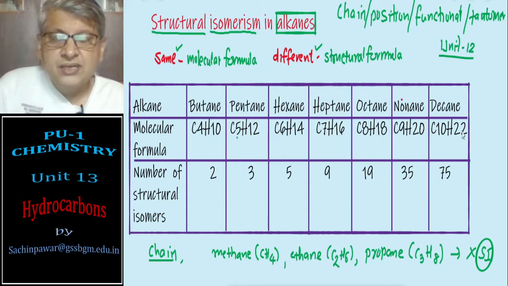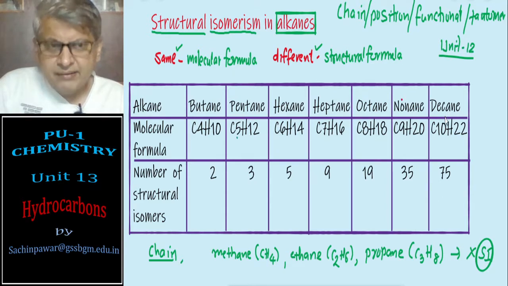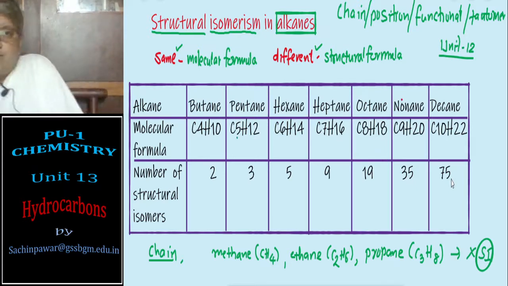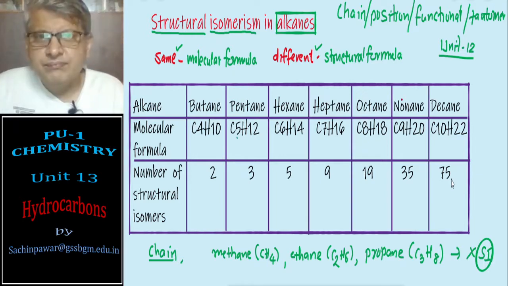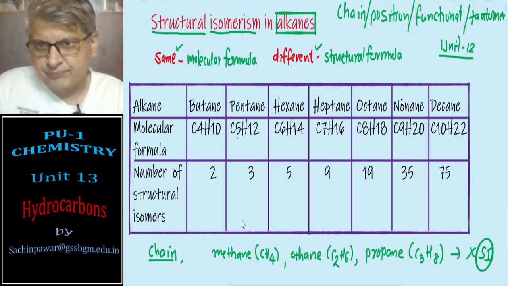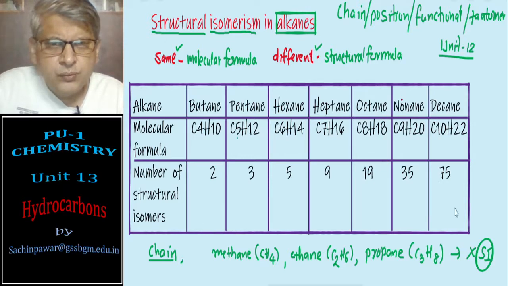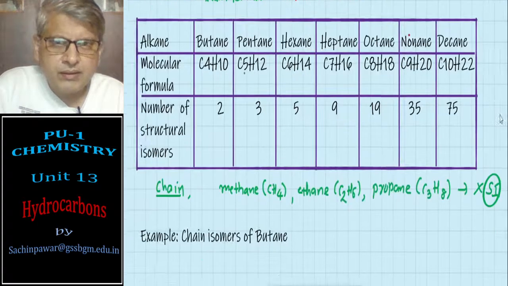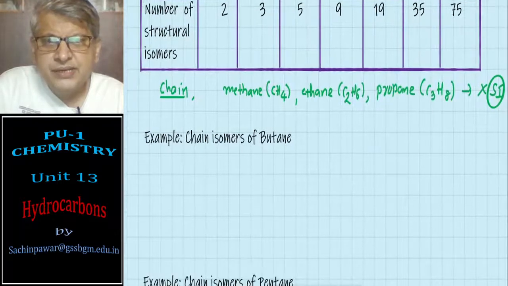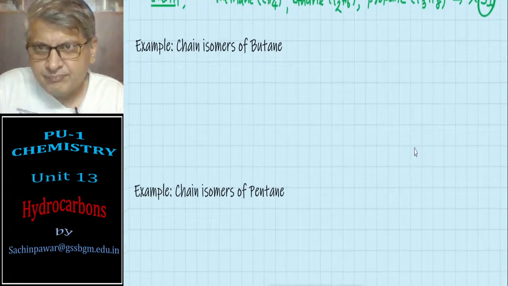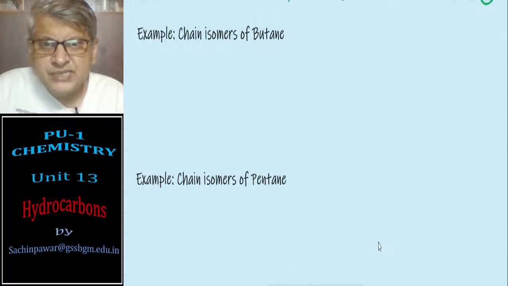The highest in the series is decane, which has 75 structural forms, and that is the structural isomerism in alkanes. Just to understand, I'm giving you 2 examples: chain isomerism in butane and chain isomerism in pentane.